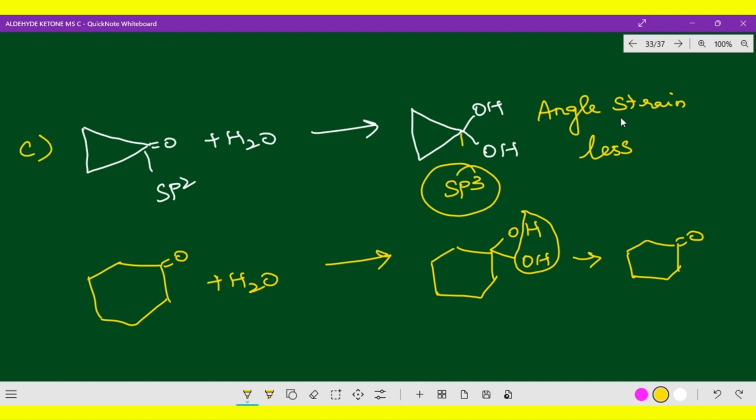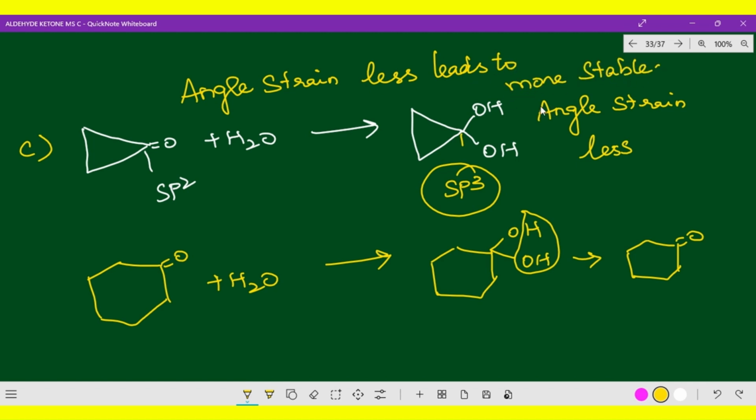But here, less angle strain leads to more stability. So this angle strain is very less compared to cyclohexanone. Now you see this angle and this angle. Angle strain is less here: this is a 3-membered ring, but that is a 6-membered ring. So this will be more stable comparatively. This also has a keto group, this also has a keto group, cyclohexanone and cyclopropanone. Which is more stable, and which is least stable? Cyclopropanone hydrate is more stable.